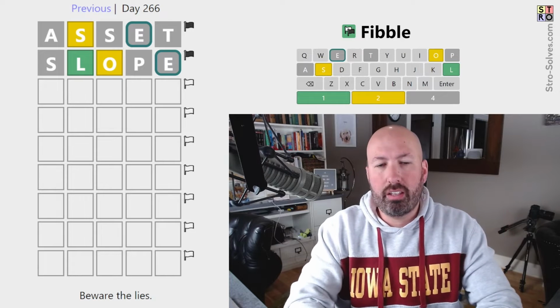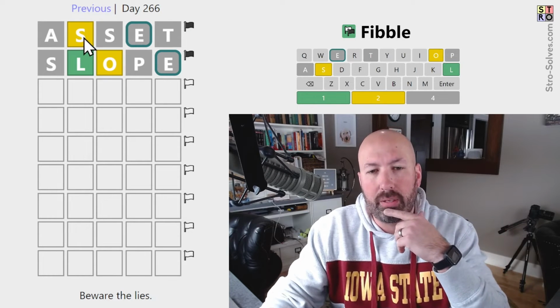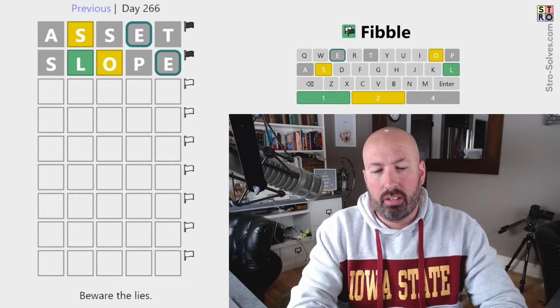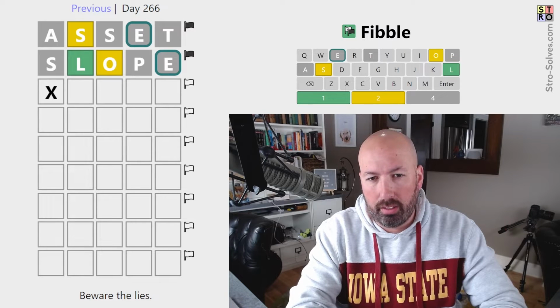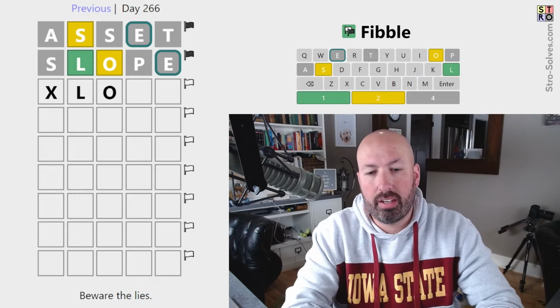So I don't like that either. So I'm leaning towards the gray S being true and the yellow S being the lie. Which then means we could do the P potentially, something like this. Or the O could be the lie. And we could have an LO.